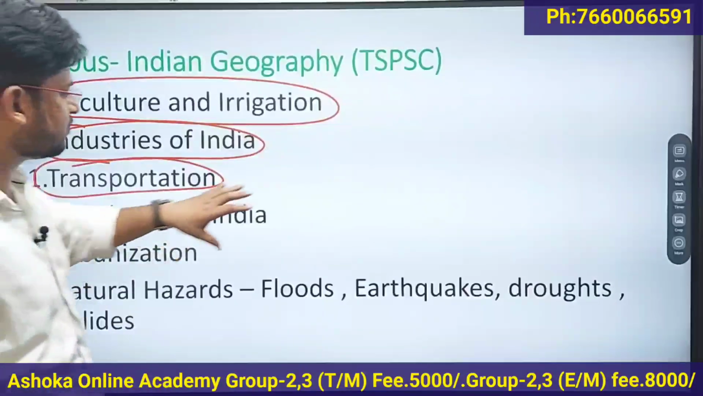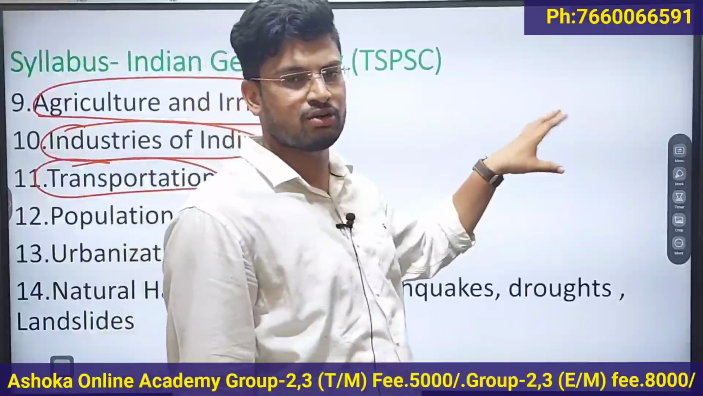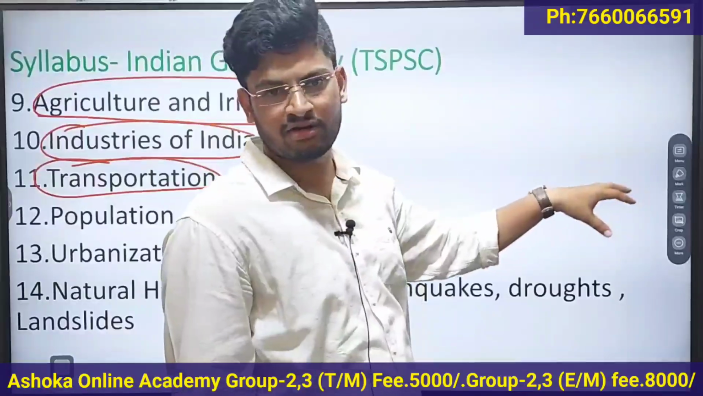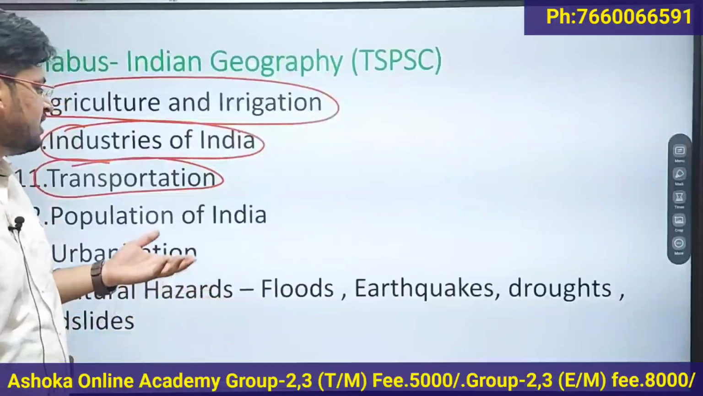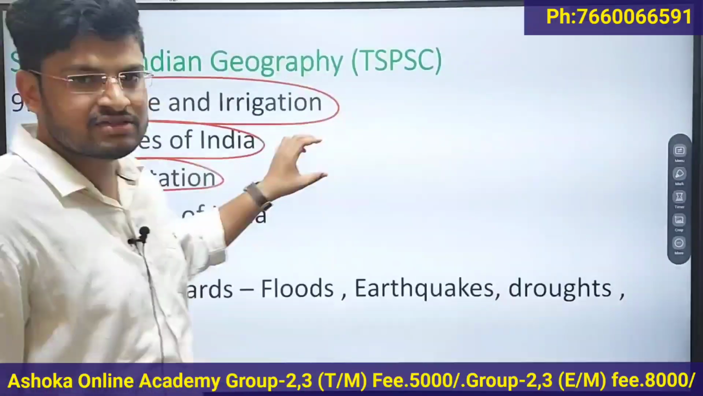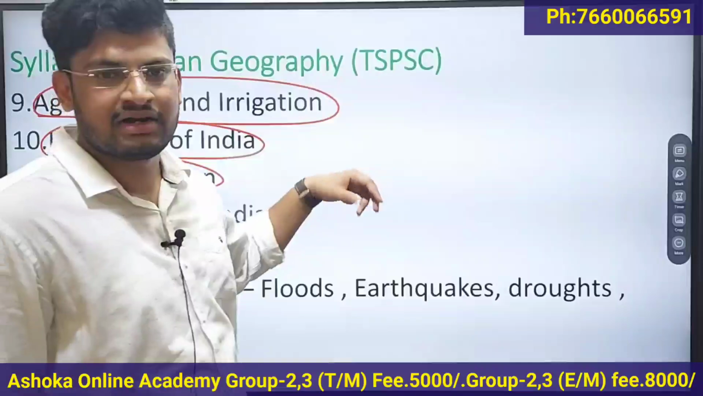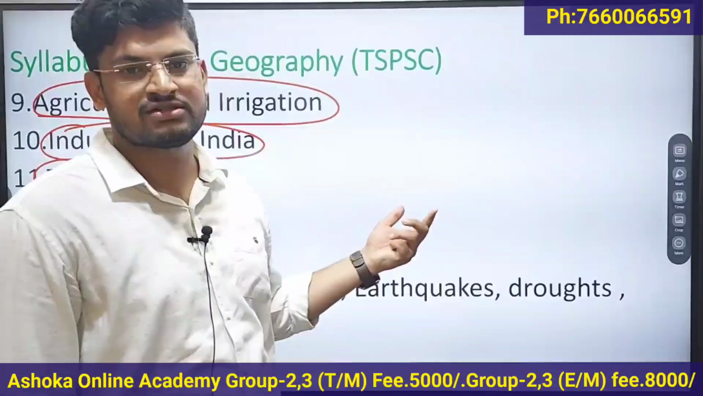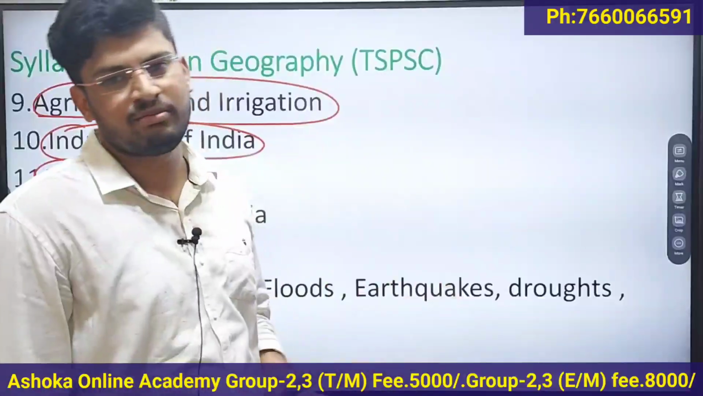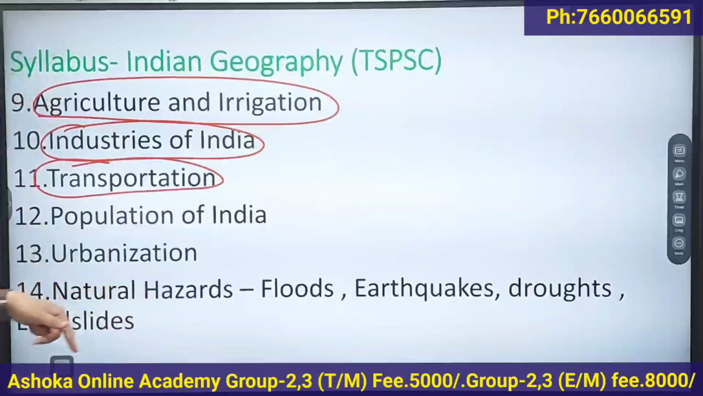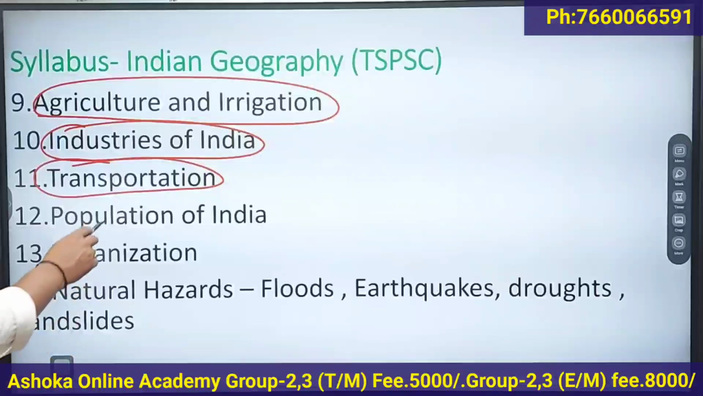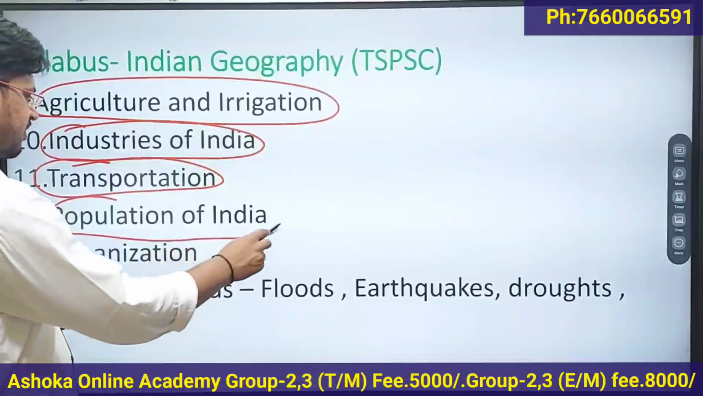Then the 11th chapter, transportation. In this chapter we have to focus on the means of transportation: road, rail, air and waterways. You have to focus on inland water transport as well, and the seaports in the country, national highways, inland waterways, and important railway networks, and recent developments related to them. Then the 12th chapter, population of India.